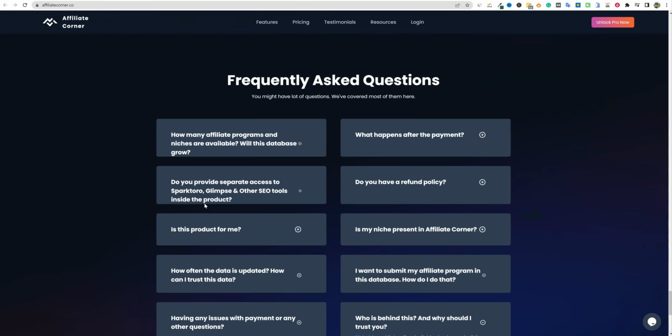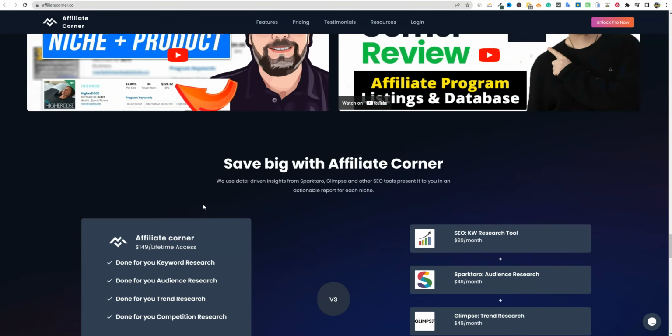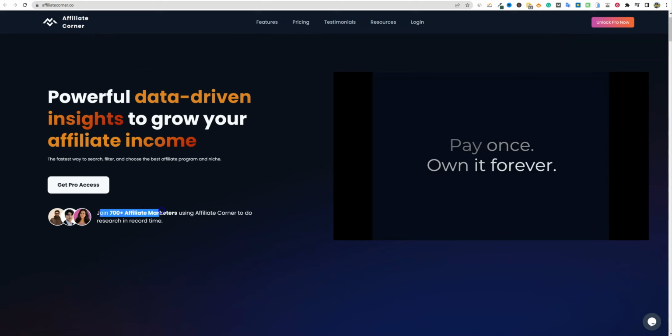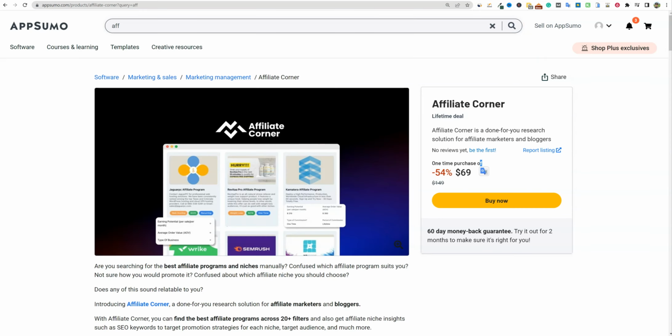I think I read over here somewhere where there's 700 people using this software already. We'll come back up here, right here. 700 affiliate marketers have used this, and they just came onto AppSumo. So they have been selling this for $150. So you're getting 54% off of their normal pricing, and this is not like a scarcity tactic or anything like that. You're literally just getting a great deal. They probably wanted a large influx of customers, which is fine.